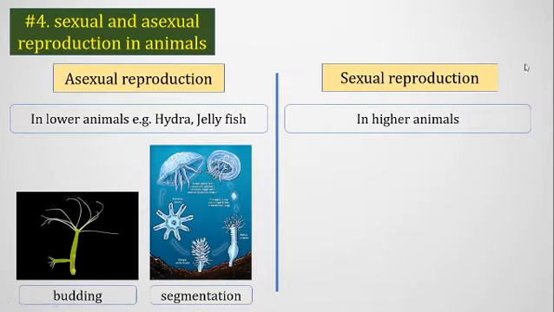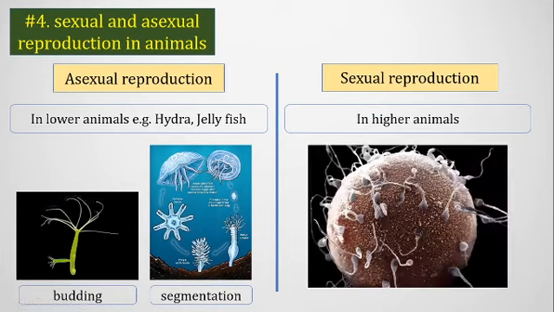Sexual reproduction always takes place. Sexual reproduction is followed in all higher animals. The higher animals have no other option. The higher animals cannot undergo asexual reproduction. Here we see anisogamous sexual reproduction, where a sperm fertilizes an ovum that is much bigger in size compared to the sperm. So the two gametes are not physically the same.